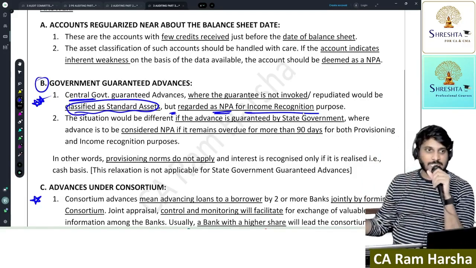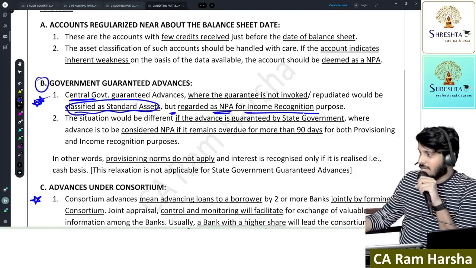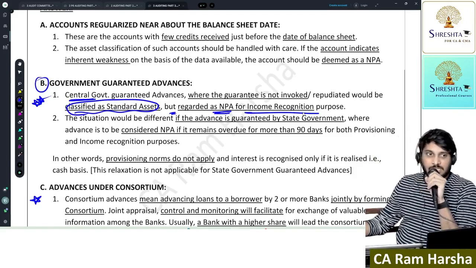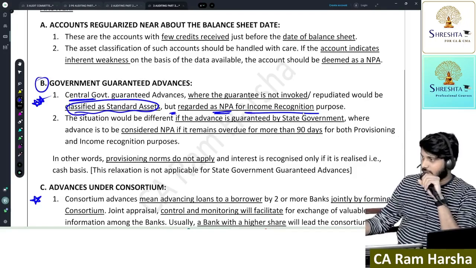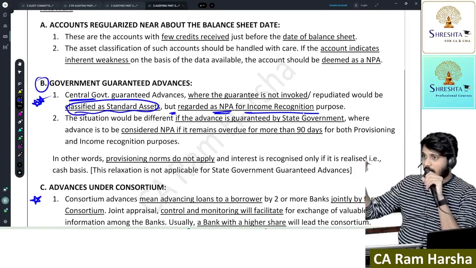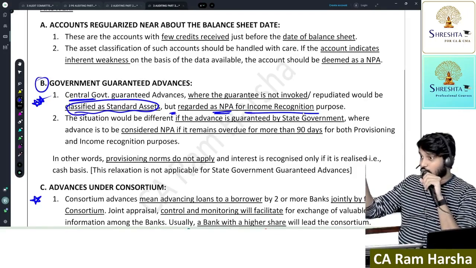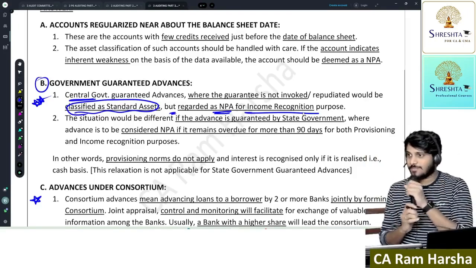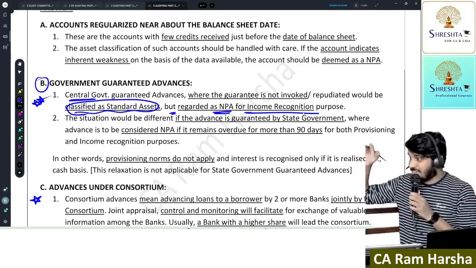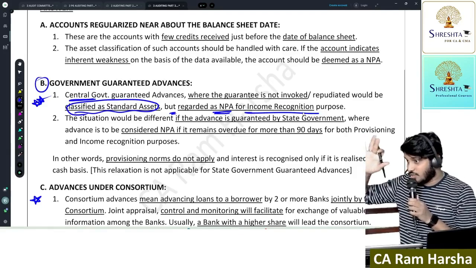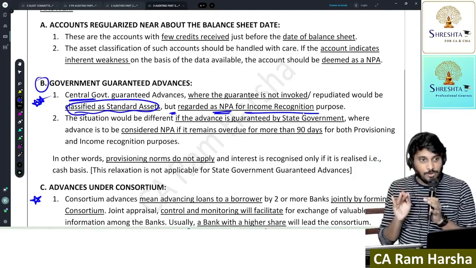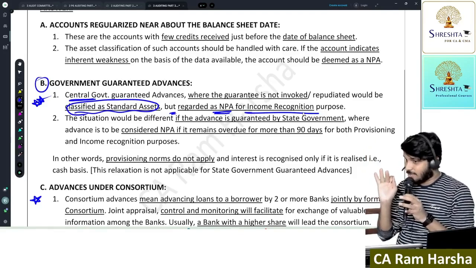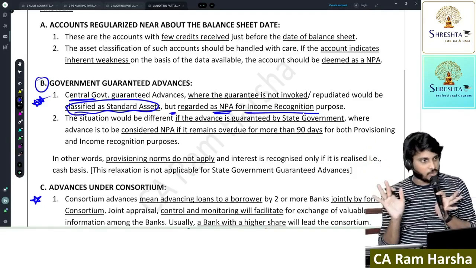Once a loan is treated as NPA, what are the consequences? On that loan, we will classify it as substandard, create 15% provision, and on that loan, some interest is accrued, right? That I will reverse because it is not realized. And will I recognize further interest on accrual basis? No. NPA loan interest shall be recognized on cash basis. You might have understood.